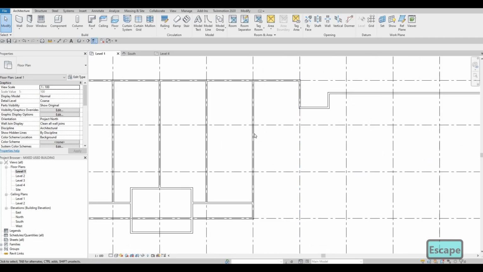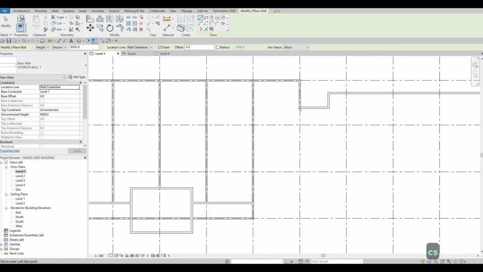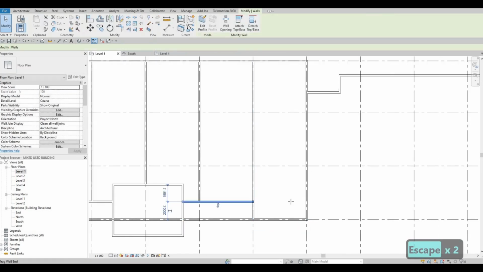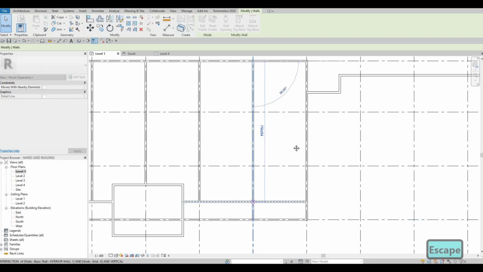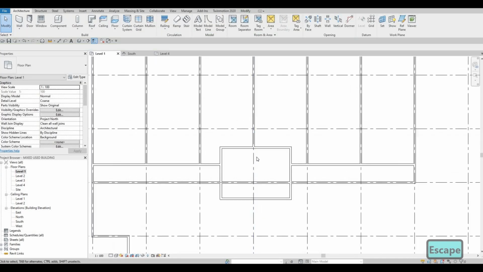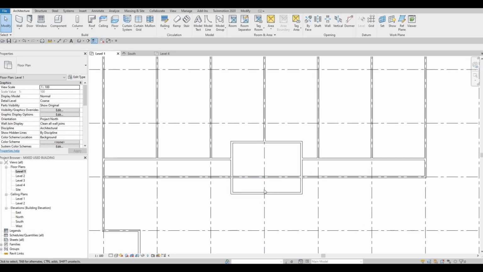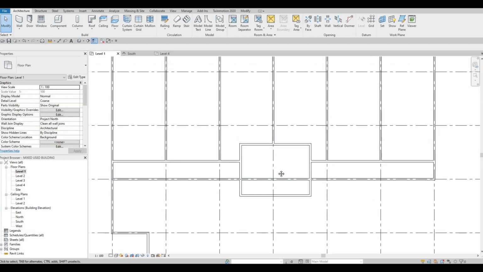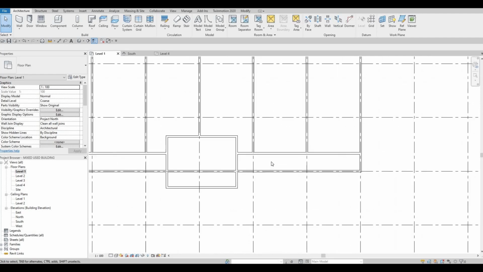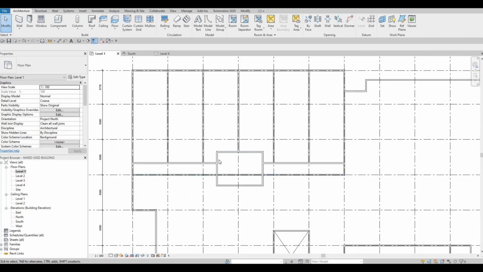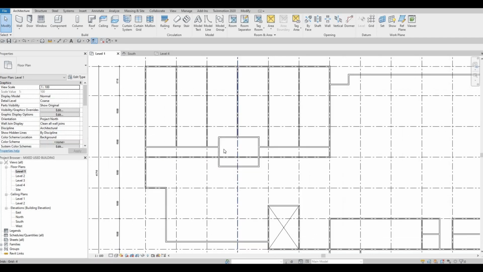So for this one, let's add in the wall. So CS, so we could add this one as well. Just gonna click it there and then pull this up. This will be the stairs, and this will be for the elevators. So that's how easy it is to create some space and some gaps.